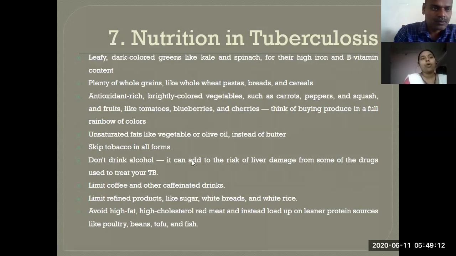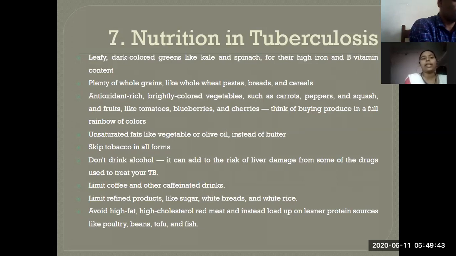Plenty of whole grains like whole wheat pastas, breads, and cereals. Then they want to eat antioxidant-rich vegetables and fruits. Then they want to focus on unsaturated fats like vegetable or olive oil instead of butter. Then they should skip tobacco, because tobacco smoking also causes tuberculosis.